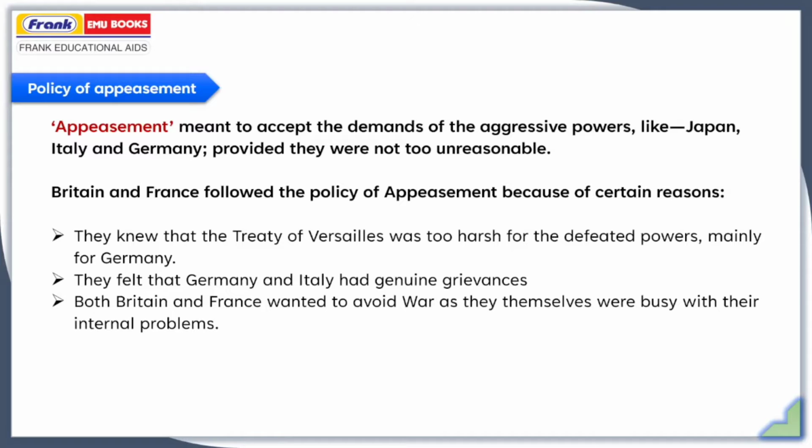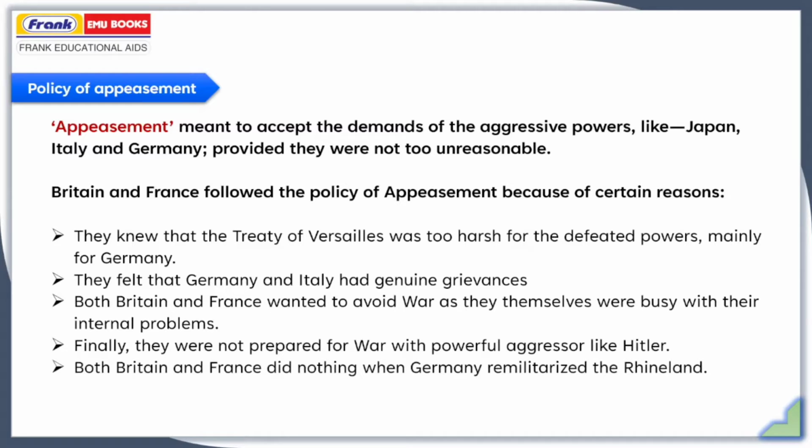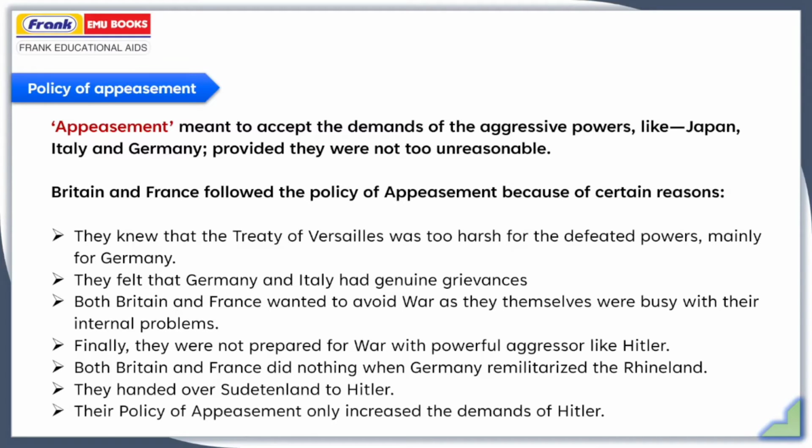So, on one hand, they were neglecting this problem and they were silent. Finally, they were not prepared for war with a powerful aggressor like Hitler. Both Britain and France did nothing when Germany remilitarized the Rhineland. They handed over Sudetenland to Hitler. This policy of appeasement only increased the demands of Hitler.